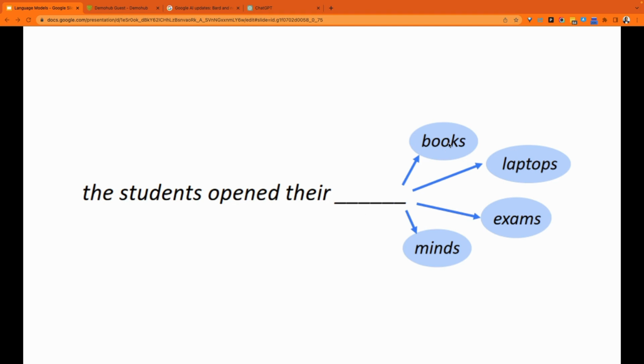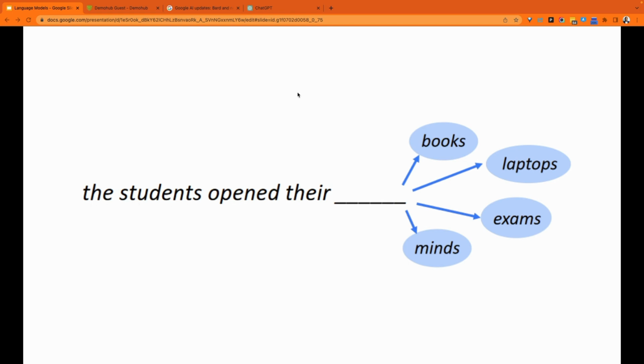It could be books, it could be laptops, it could be exams, it could be minds. The computer or the language model's job is to predict what goes in here, just like when I asked you to play the game of being language models and you were predicting and filling in the blanks. This is what language models do.